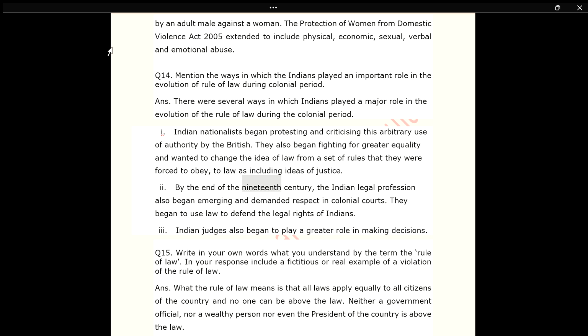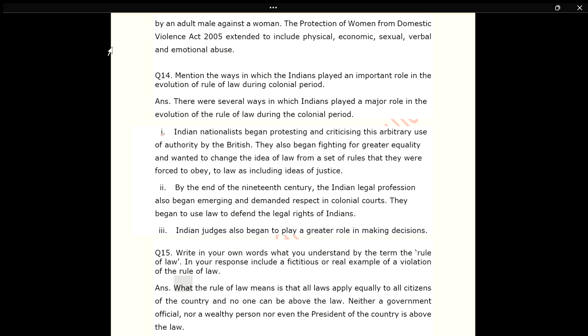By the end of the 19th century, the Indian legal profession also began emerging and demanded respect in colonial courts. They began to use law to defend the legal rights of Indians. Indian judges also began to play a greater role in making decisions. Q15. Write in your own words what you understand by the term the rule of law. In your response include a fictitious or real example of a violation of the rule of law.